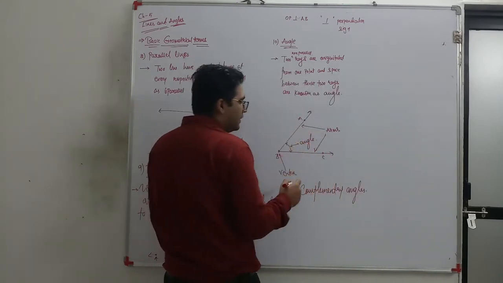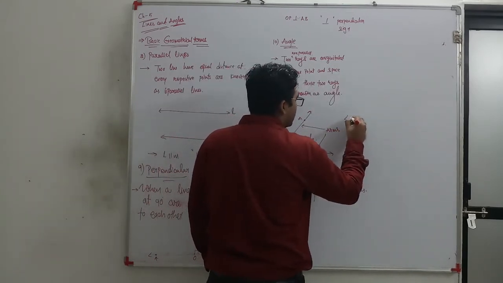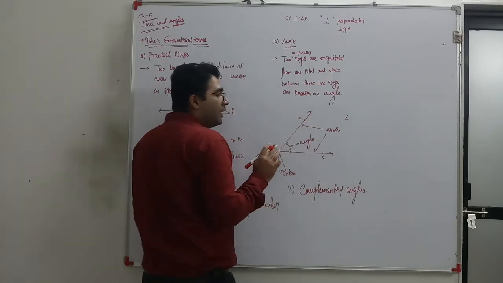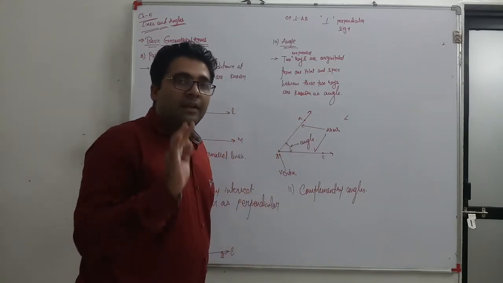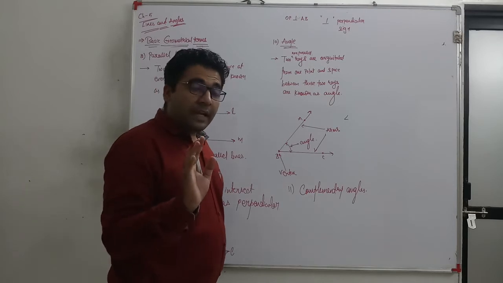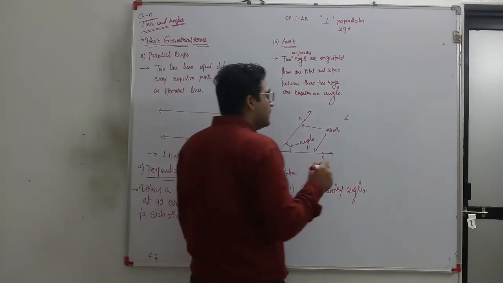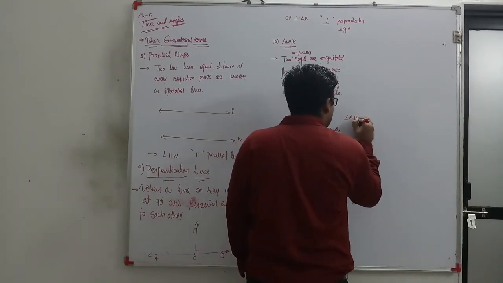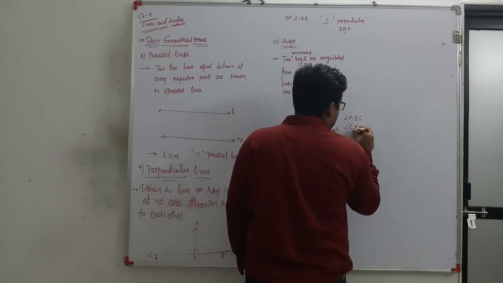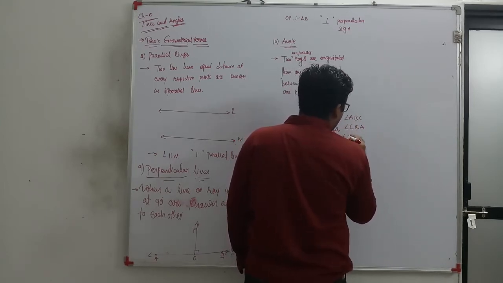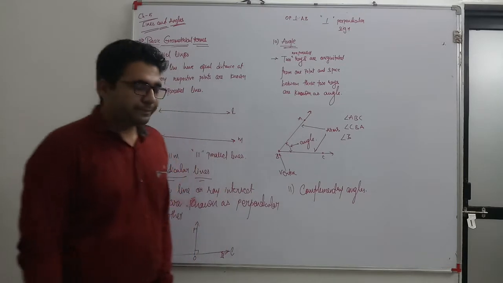How to represent an angle? We can represent the angle in three ways. First, the vertex where the angle is formed should be present in between the other letters, like ABC. Second is CBA, and you can also show it individually.